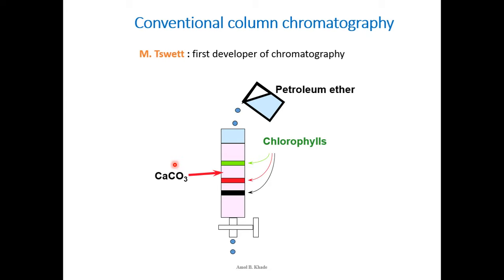Micro compounds cannot be separated, and if you have very complex compounds with multiple components to be separated, which have very close Rf values, then it is usually difficult, and doing gradient elution in column chromatography is somewhat tedious. Because of that, other techniques of chromatography have come.